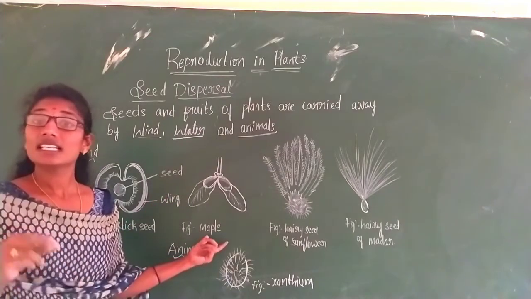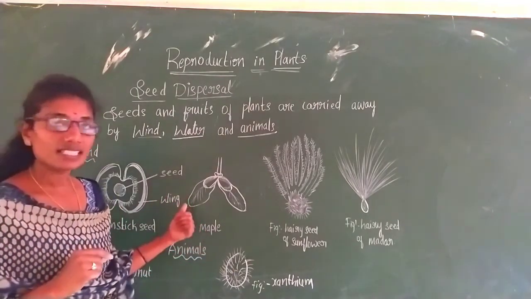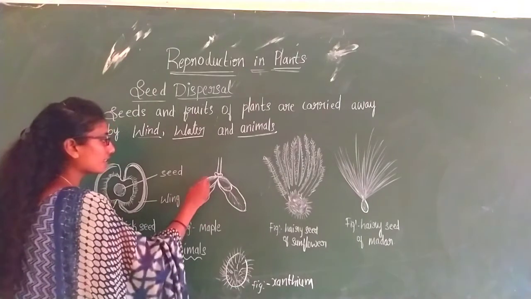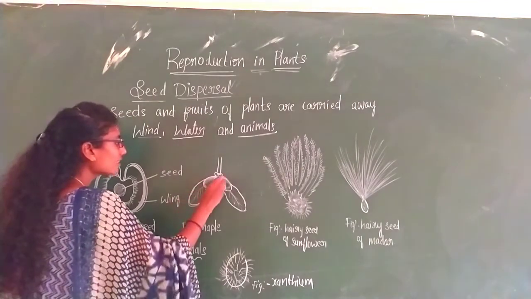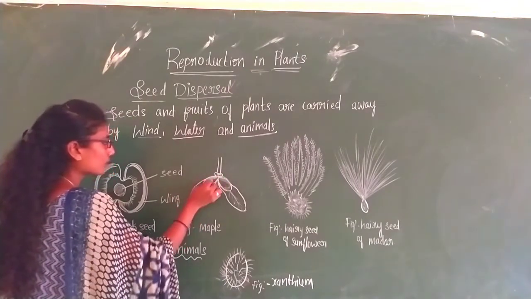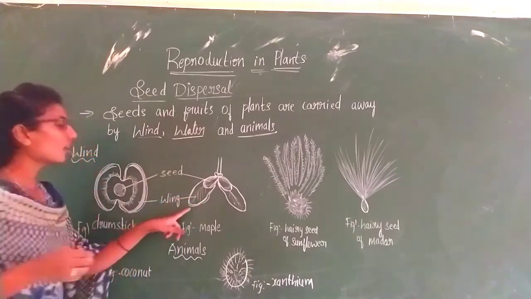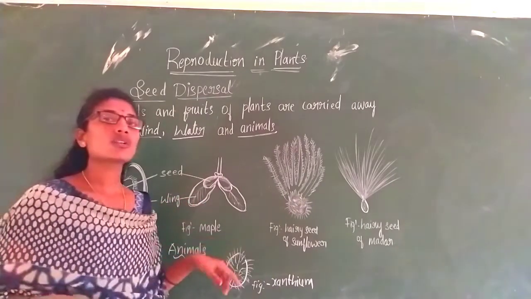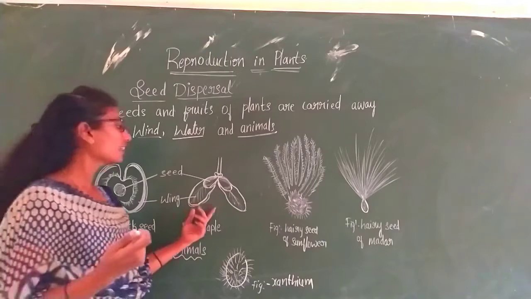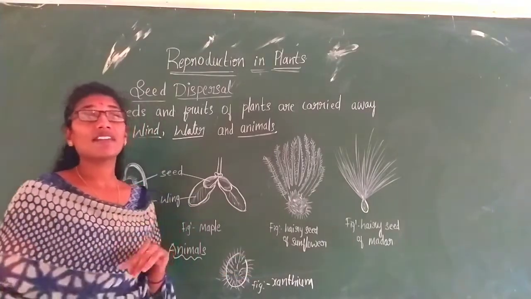You even see the maple plant seeds. Okay, they are also having the wings. So these are the wings. So these are the seeds. So this is the seed and this is the wing. So even they will also leave off from the plant. Yes, they can easily be carried away by the wind.